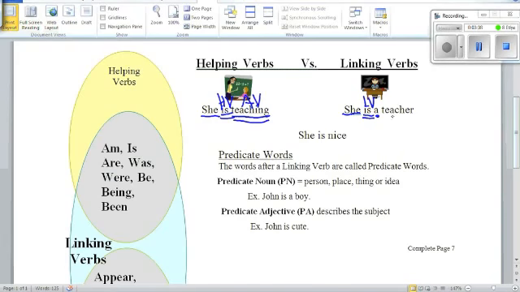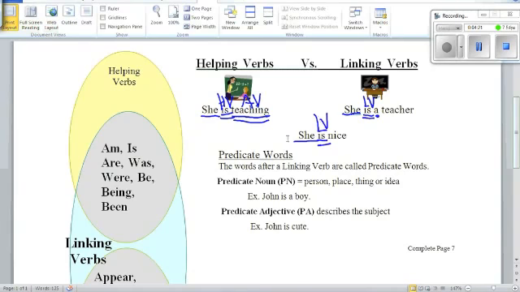Now, this we're going to learn in a second is a noun that comes after our linking verb, but we can also have adjectives that come after our linking verbs to describe the subject, like this one. She is our subject, and then we have the verb is. We know it's a verb because it's in our list of either helping verbs or linking verbs. Now we look at the word nice. Is nice describing someone, or is it something that someone does? Well, we know that it's not something someone does. We know it's describing someone. It's an adjective. So that means this is all by itself. It can't be a helping verb because there's nothing for it to help. So therefore, it is a linking verb.